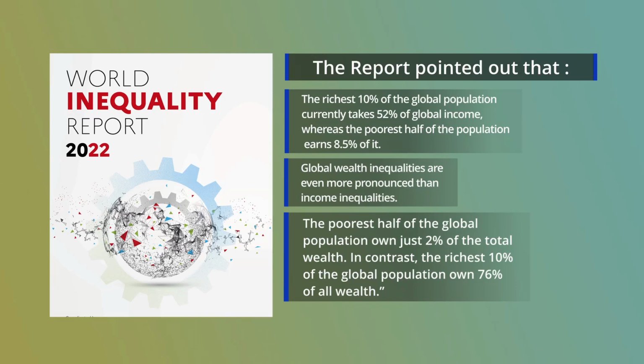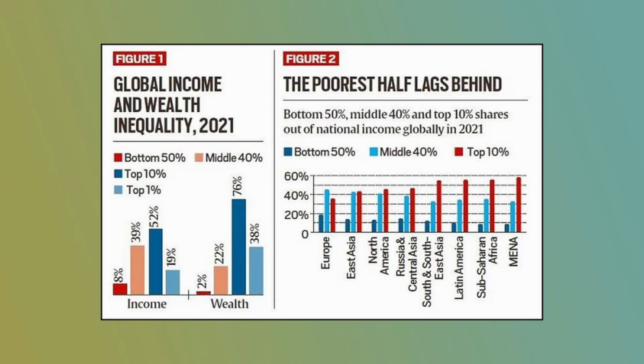If you consider wealth inequality, then wealth inequality is also higher compared to income inequality. According to this report, the poorest 50% of the global population own just 2% of the total wealth, whereas the richest 10% of the global population own 76% of wealth.